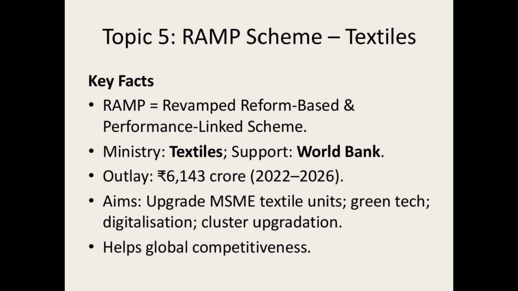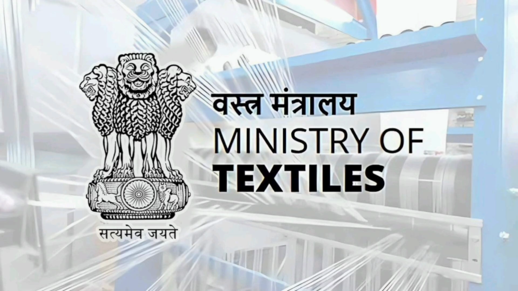Okay, that is 2022-2026. It aims to upgrade MSME textiles through green tech and digitalization, cluster upgradation, and also helps global competitiveness. The RAM scheme is recent in the news, and all that is important. So RAM means Revamped, Reform-based and Performance-linked scheme related to textiles.